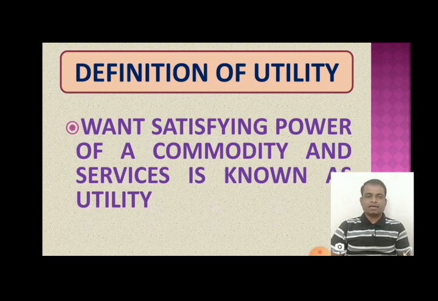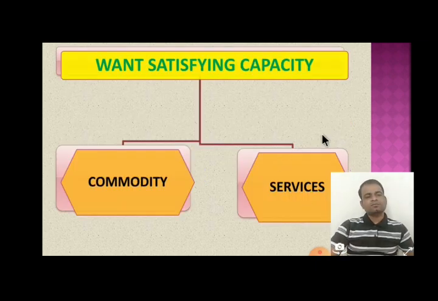In another word, we can define it as want satisfying power of commodity and services is utility. But first we should know whose wants? Human wants. So, human wants satisfying power of commodity and services is known as utility. In another word, it can be defined as capacity of goods and services to satisfy human wants is called utility. Here we will explain the concept of utility with many examples.